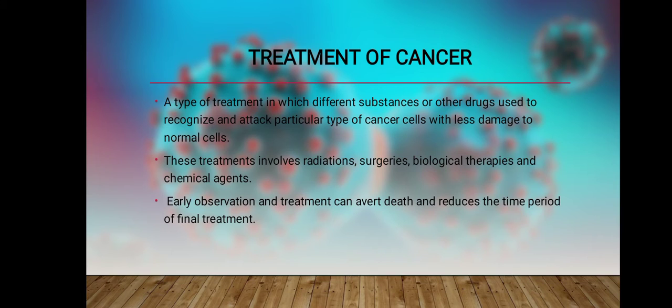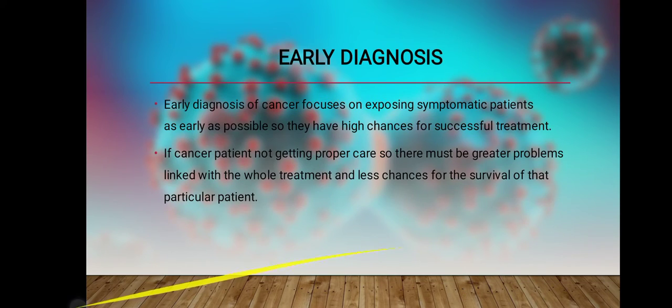So basically, there are many types of treatments like radiation, surgeries, biological therapies, and chemical agents that we enter into the body to treat cancer. First of all, we have early diagnosis.